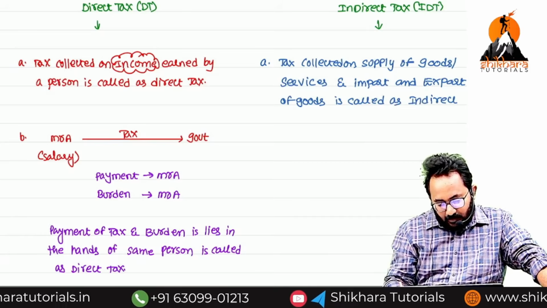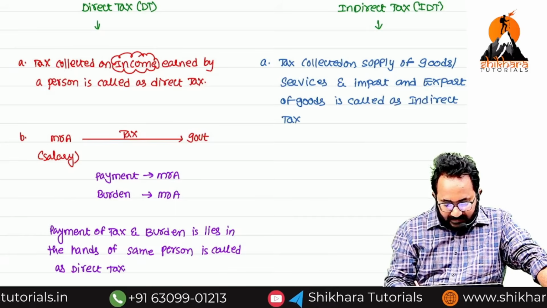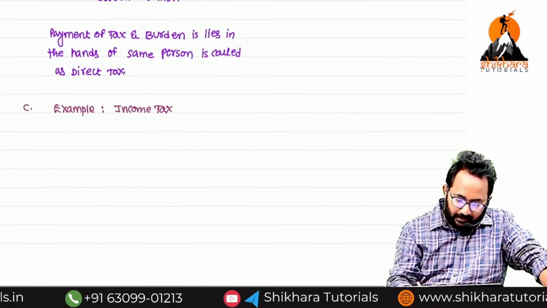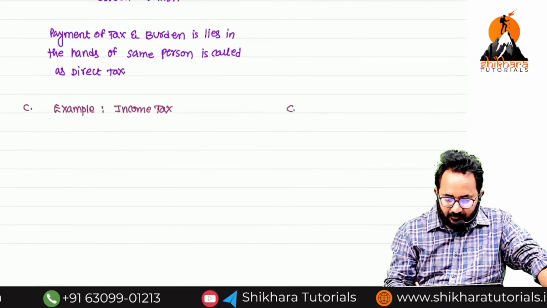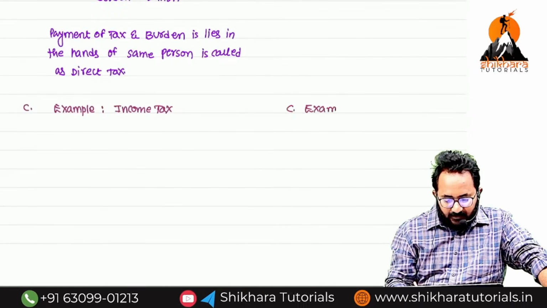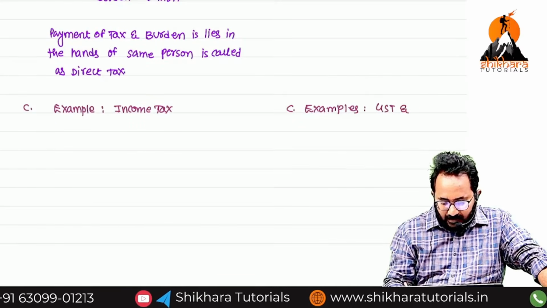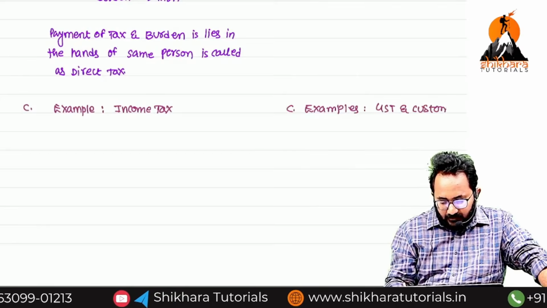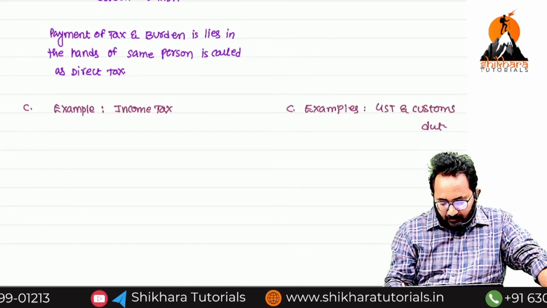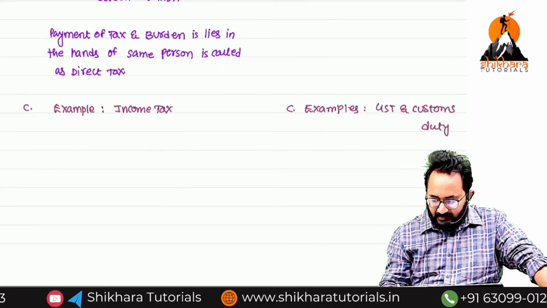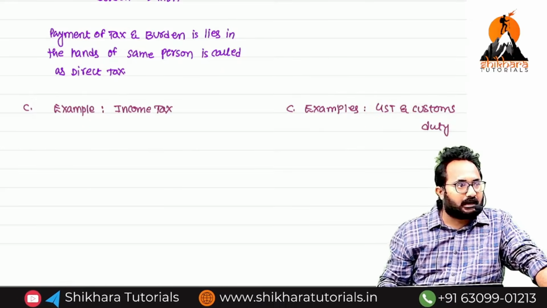Before going to the second point, I want the examples directly: GST and customs duty. GST is paid on supply of goods and services; customs duty on import and export.